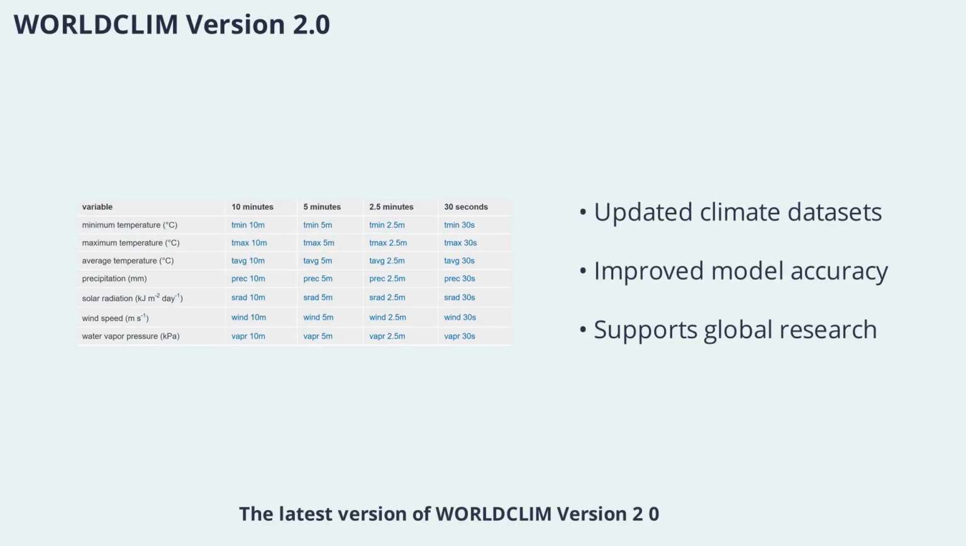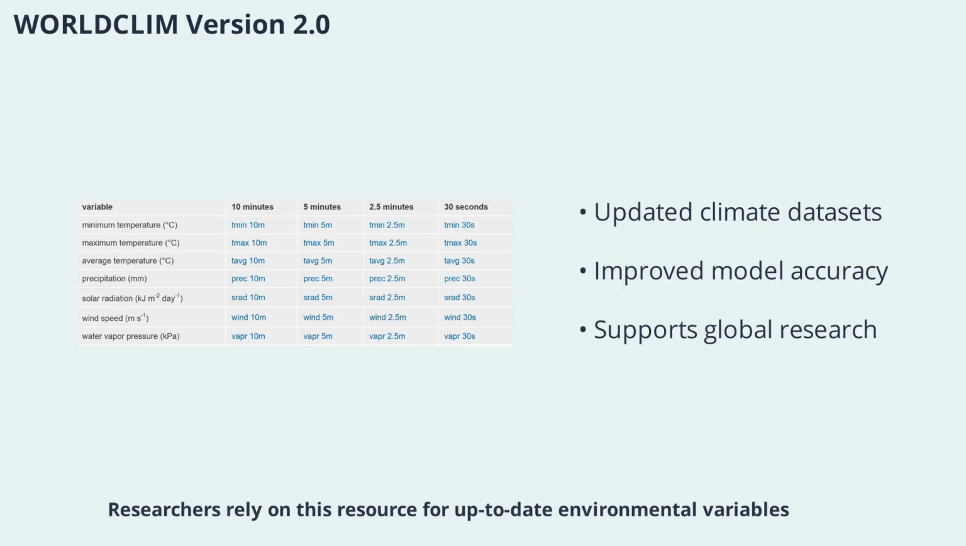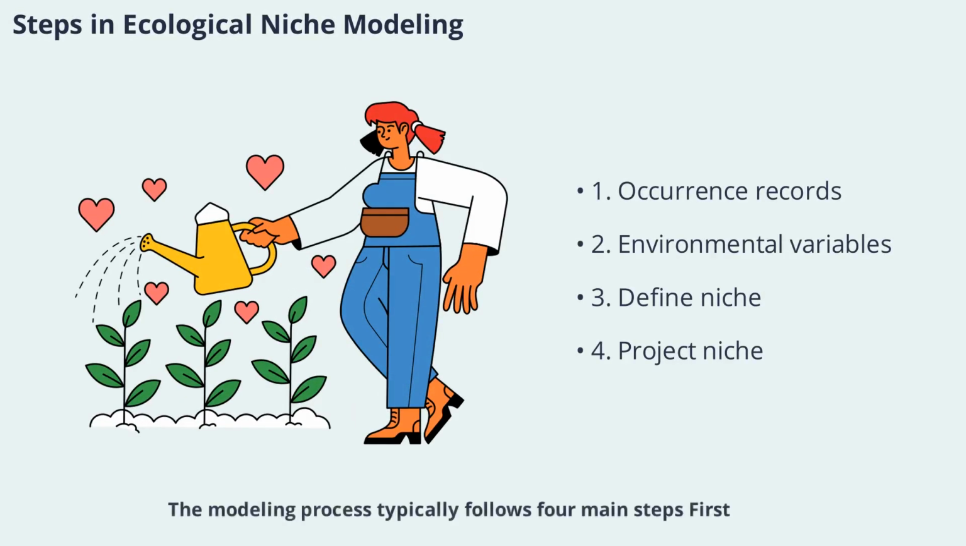The latest version of WorldClim, version 2, offers improved accuracy and updated climate data. Researchers rely on this resource for up-to-date environmental variables, which are essential for building reliable ecological niche models. The availability of high-quality data supports more precise predictions and better-informed conservation decisions. The modeling process typically follows 4 main steps. First, gather occurrence records. Second, collect relevant environmental variables. Third, use these data to define the current ecological niche. Finally, project the niche onto new areas or future scenarios.